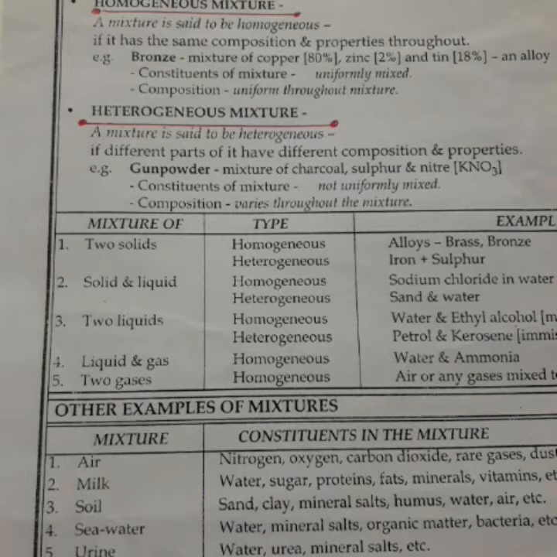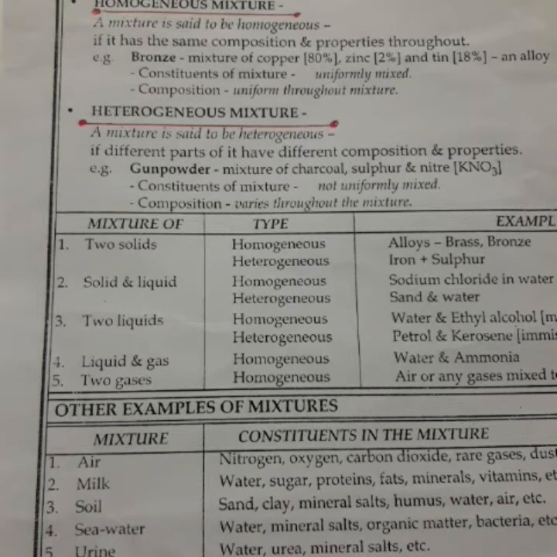For example, in a mixture of iron and sulfur, iron can be separated with the help of a magnet as it is magnetic in nature, and sulfur can be separated from the mixture by adding carbon disulfide as sulfur dissolves in carbon disulfide. Okay, and iron will remain unaffected in carbon disulfide. So this is another characteristic of a mixture. Components of a mixture can be separated by physical means.